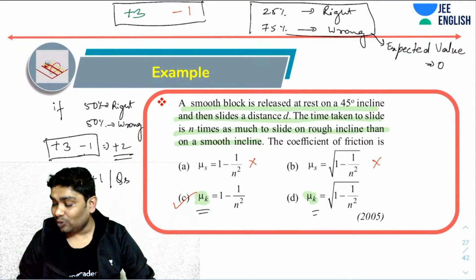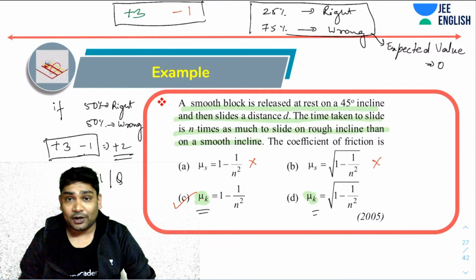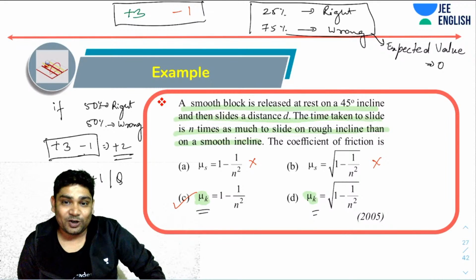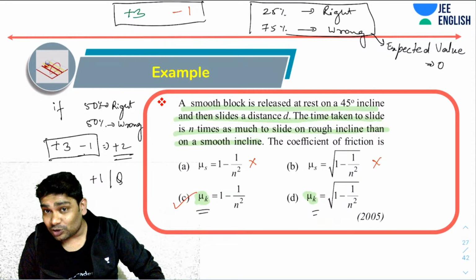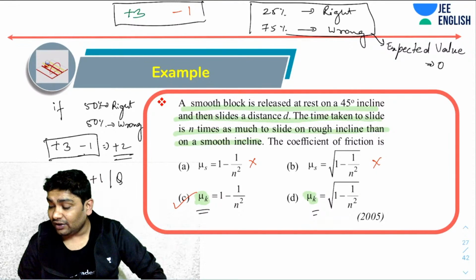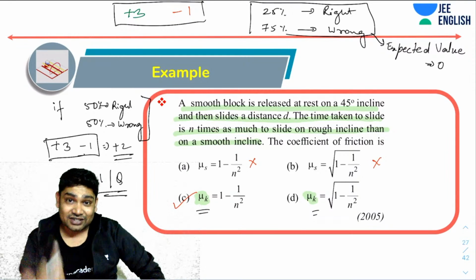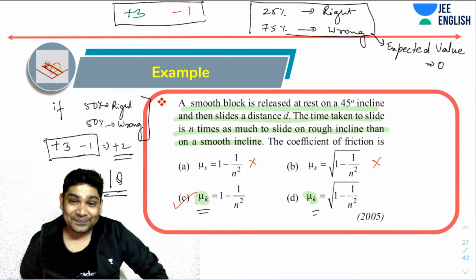So suppose you had like 20 questions left in your paper and you did not have the time enough to solve them, or you probably did not even know how to solve them. Then you could have just improved your probability by using elimination and gone ahead with 50% probabilities. Even then, on an average, you would have gotten +1 mark per question. So you would have just gotten plus 20 marks for free. Okay.